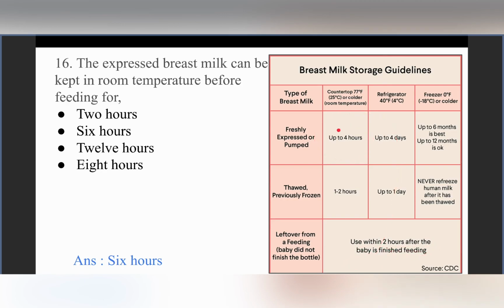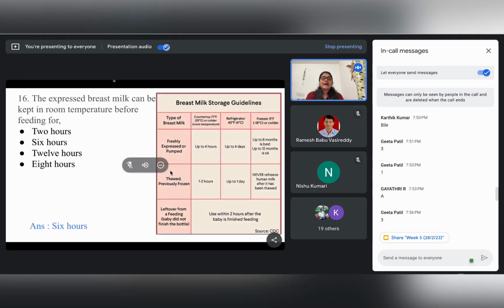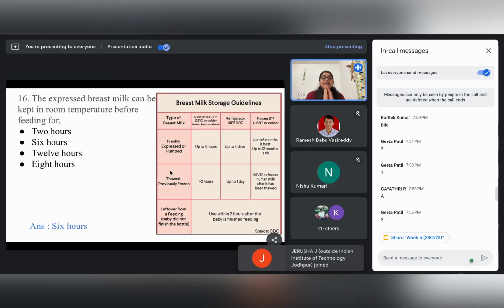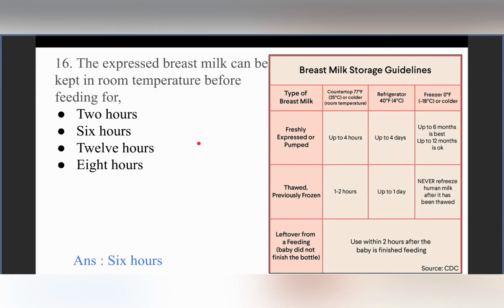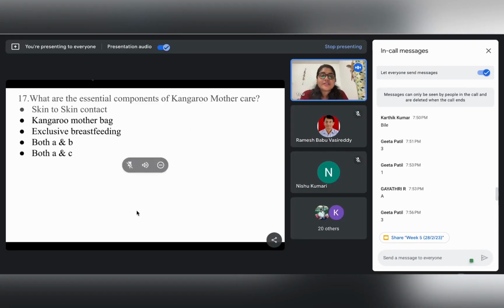So please keep in mind the different time frames as to how the breast milk can be reused, because many a times we do not exactly have an idea as to how much time this milk can be kept fresh, or after how much time the milk goes stale. For example, many people have this notion that colostrum is stale milk, and many a times people do not have a clear idea regarding the storage of milk also. So please keep in mind these time frames. Okay, so we move on to our next question.